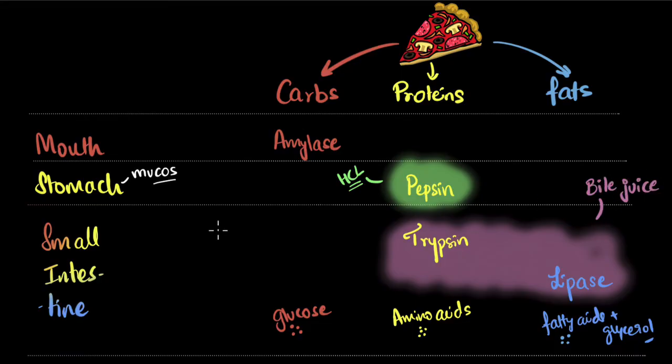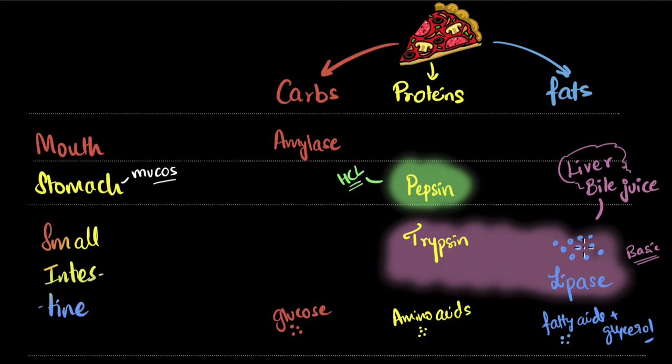Where does the bile juice come from? It's not coming from the stomach. I don't have any more space to write over here, but it comes from our liver. So it's the liver that secretes bile juice. What it does is it converts this whole medium into a more alkaline, more basic medium. So it has become more basic. But it also solves the second problem. Remember how fats were not broken down till now and lipase has a very hard time breaking it down? Guess what? Bile also breaks down fat into small droplets.